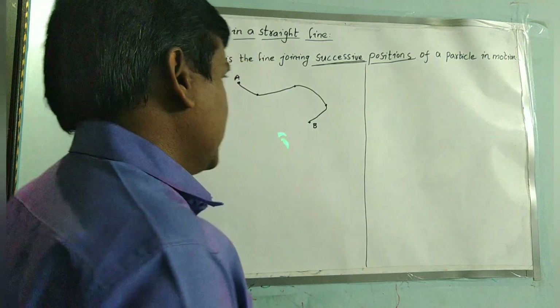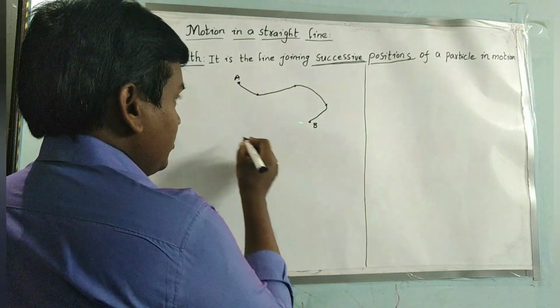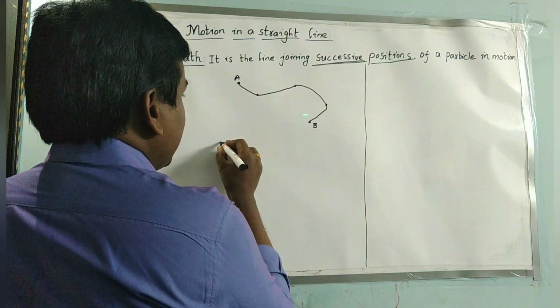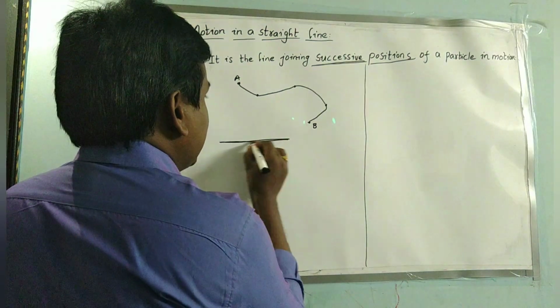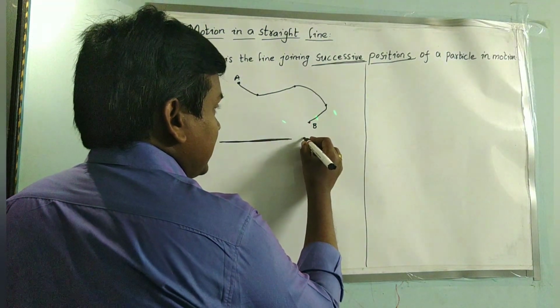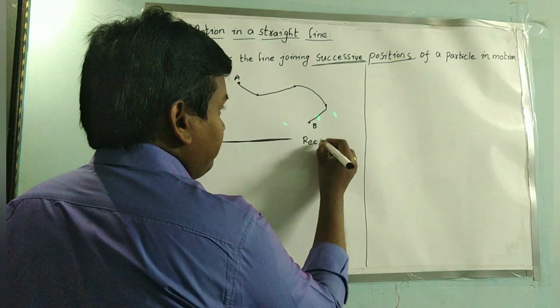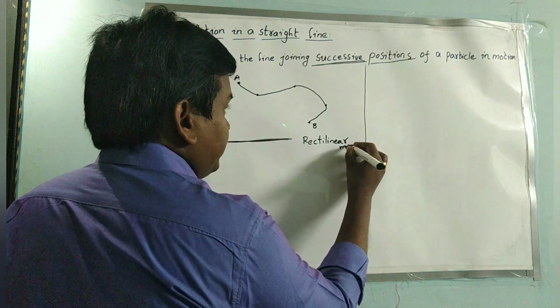And now consider that while the particle is moving, if it is moving in a straight line, then the particle is said to be in rectilinear motion.